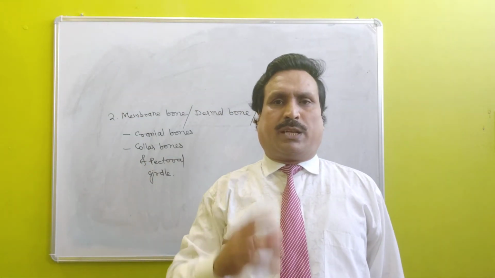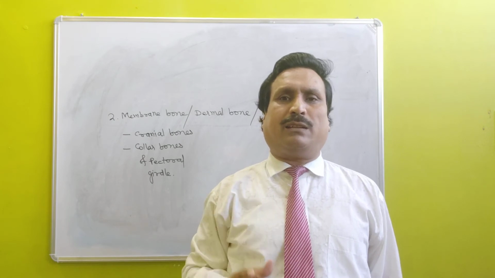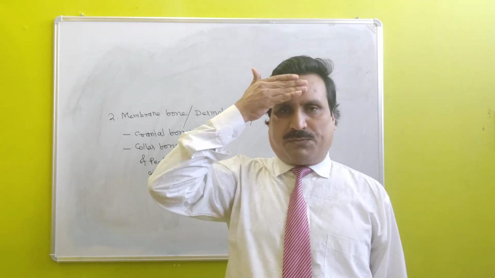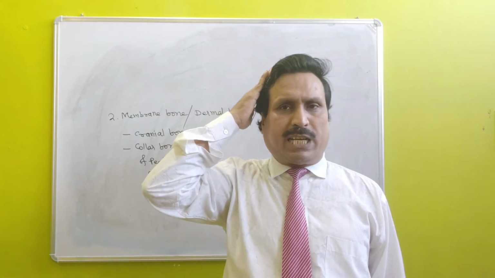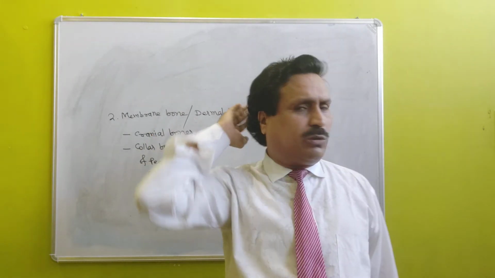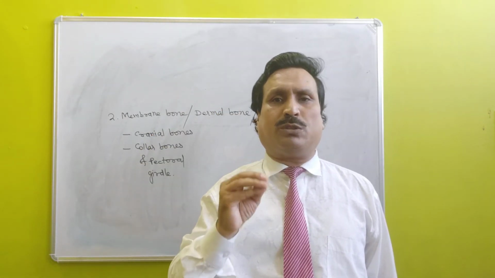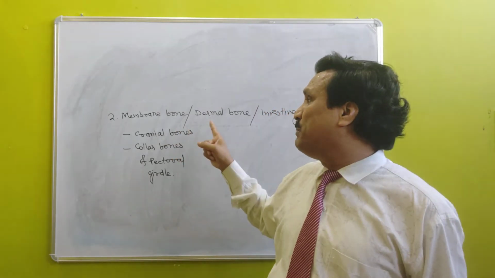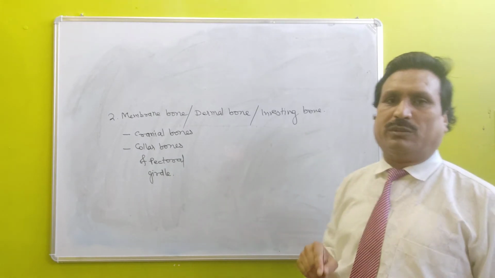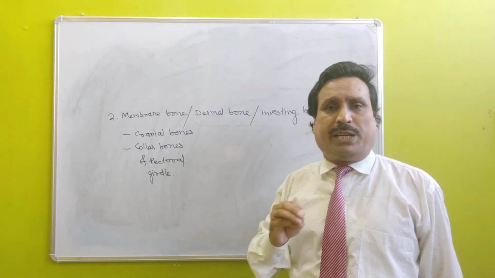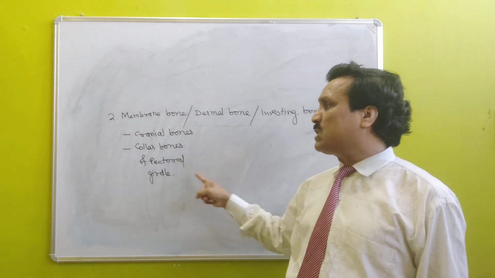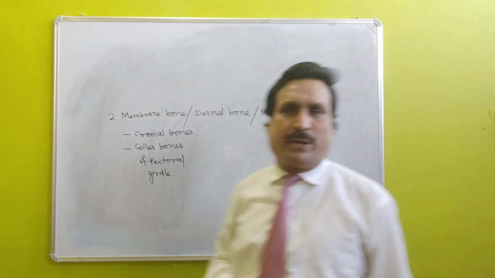Under cranial bones, you know well which bones are included: frontal bone, parietal bone, temporal bone, occipital bone. All the cranial bones are examples of membrane bone or dermal bone or investing bone. And exceptionally, a bone of pectoral girdle, that is collar bone, is also an example of membrane bone.